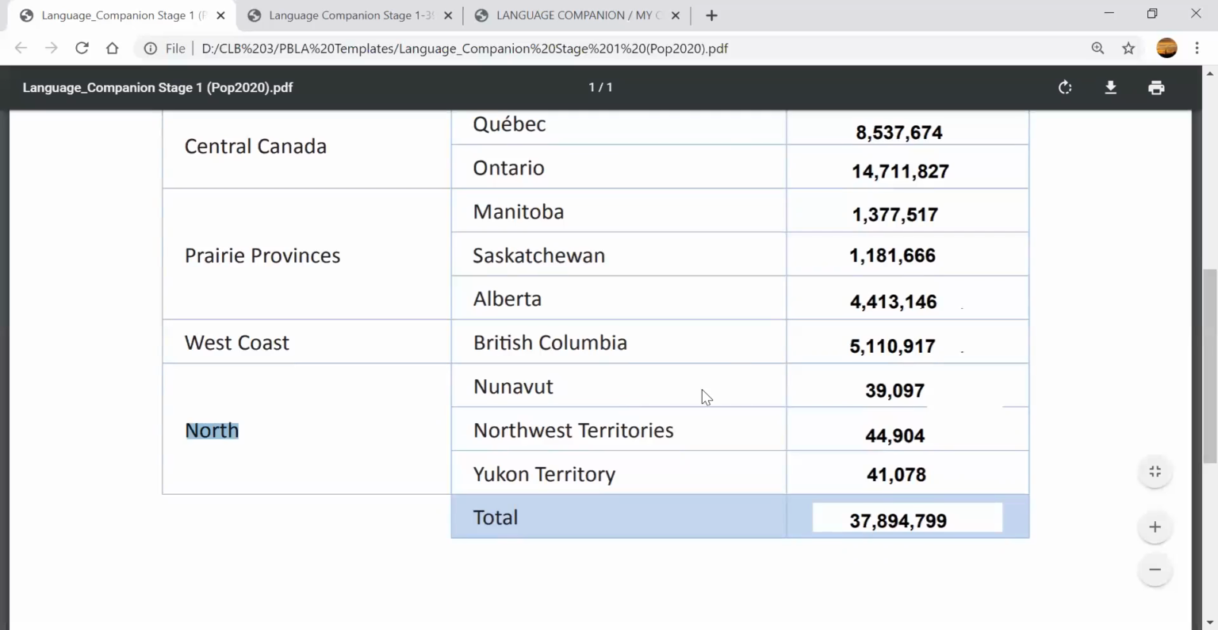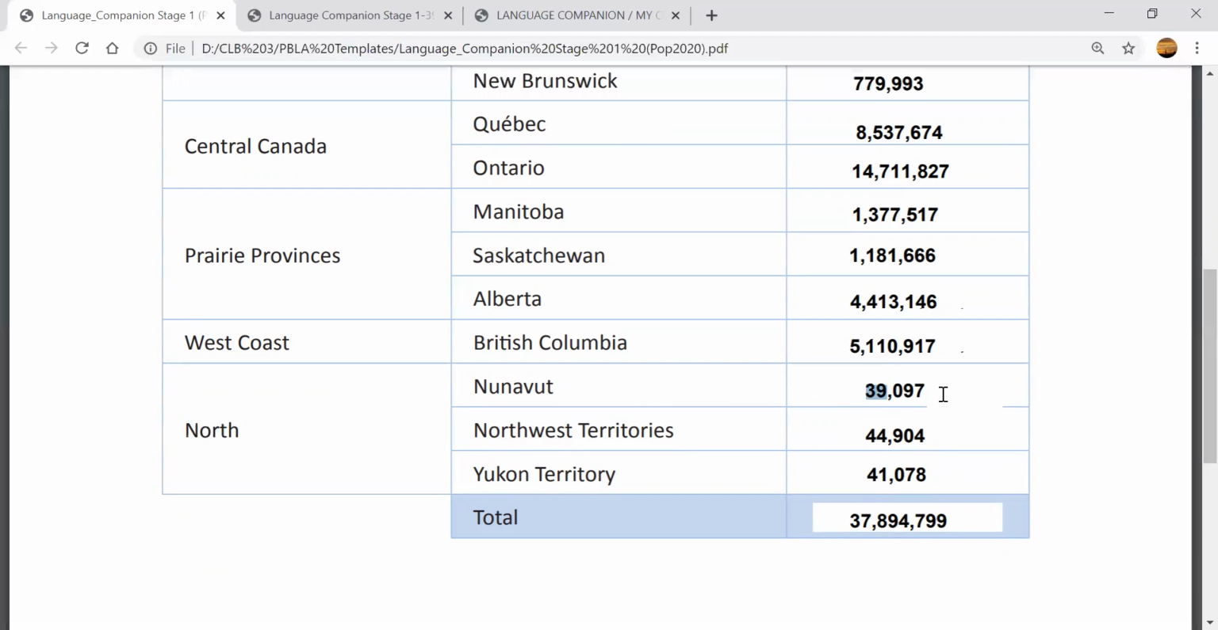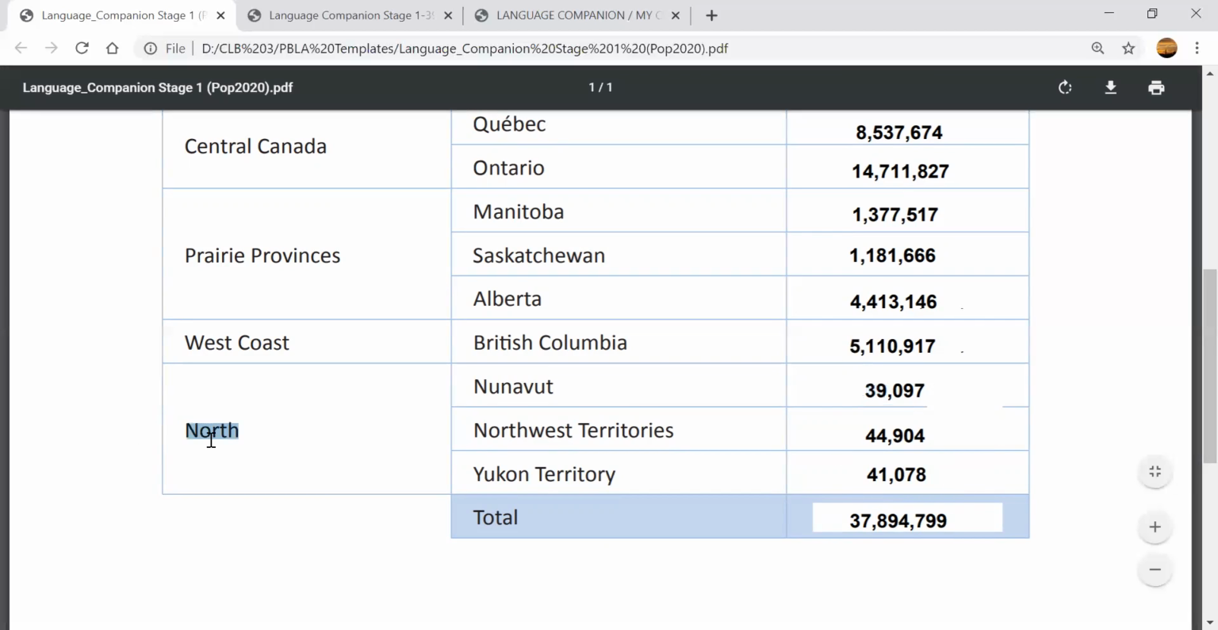So Nunavut has 39,097 people. Okay, it's not even in the hundreds. There's only two numbers. See here we have three numbers, so two numbers. We just say 39,000 only and 97 people. Not a lot at all. Northwest Territories have 44,000 people, 904, and Yukon has 41,078 people. So very, very little amount of people because it is so very cold in the north.